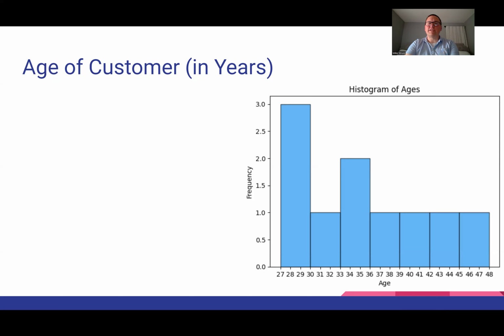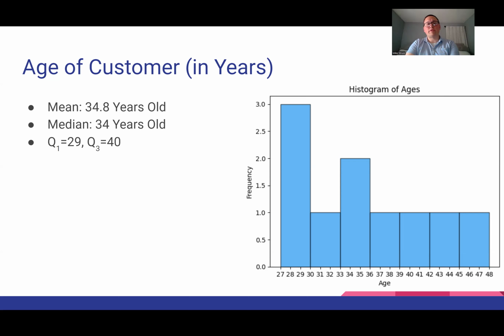Age of the customer, you can see a histogram here on the right side of your screen. You can see that more of the ages fell on the left side of the graph. Of this distribution, the mean was 34.8 years old. The median was a 34-year-old.